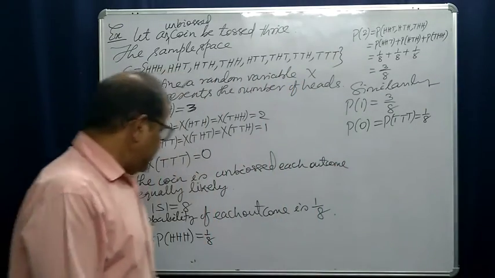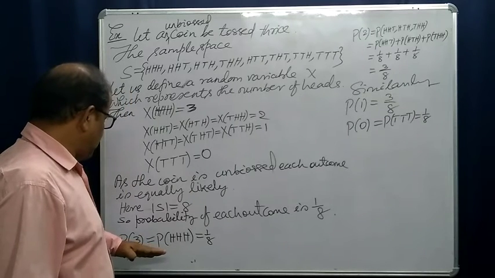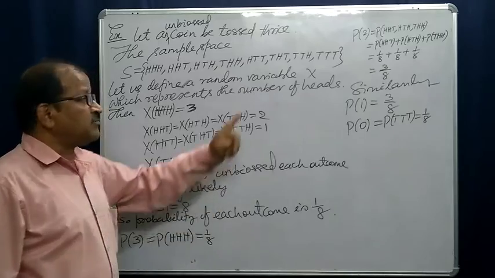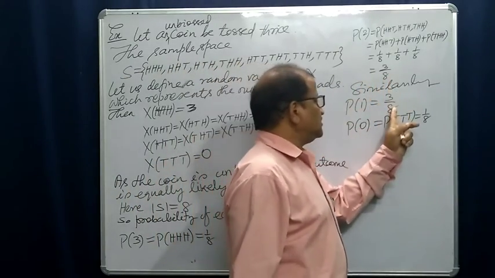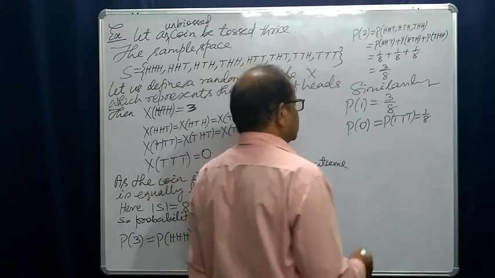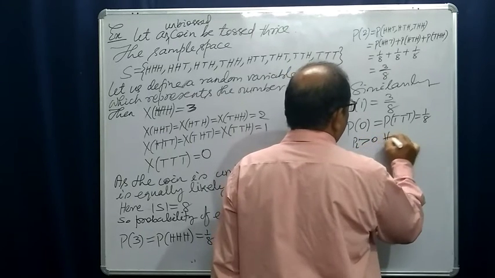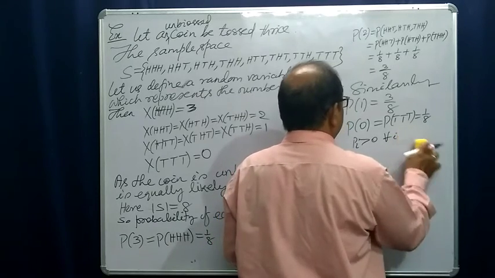So now you see, we have defined the probabilities of the values of the random variable such that they are positive. You see, this is positive, this is positive, this is positive, this is positive, that is, pi is greater than 0 for all i, right?